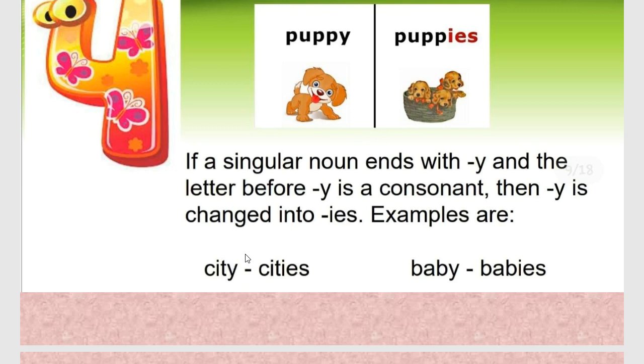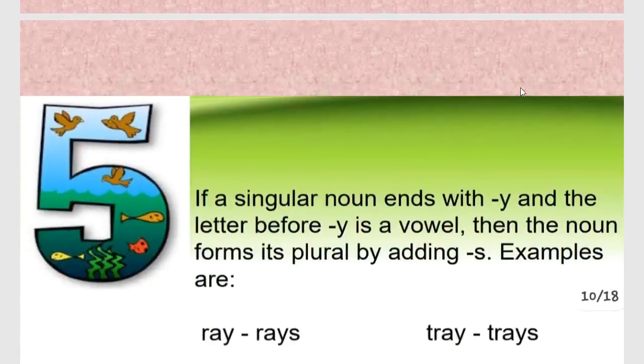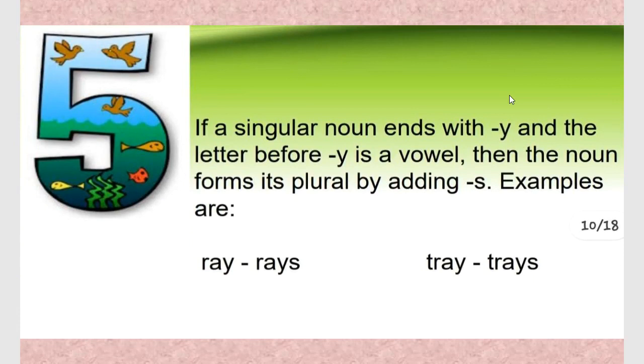Similarly, when the singular noun ends with y and the letter before y is a vowel, then the noun forms its plural by just adding s. Okay. So this is the rule with vowels and consonants ending with y.